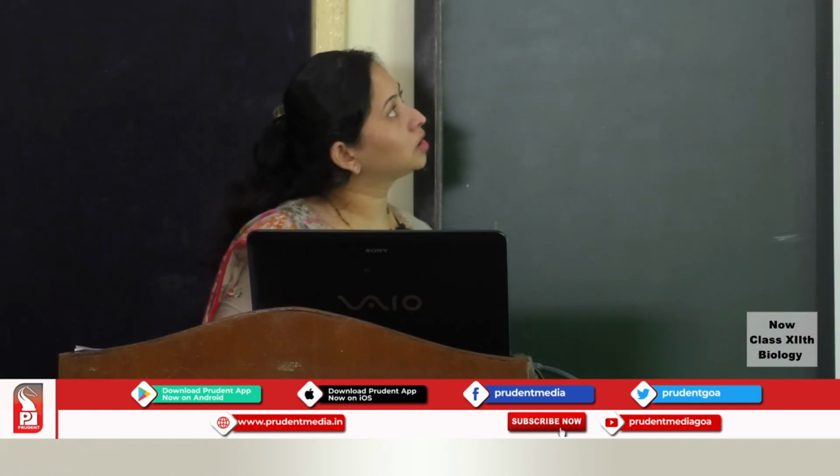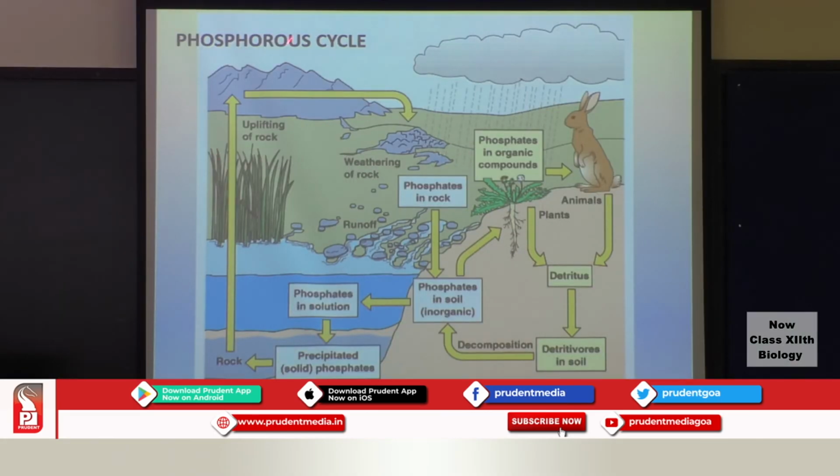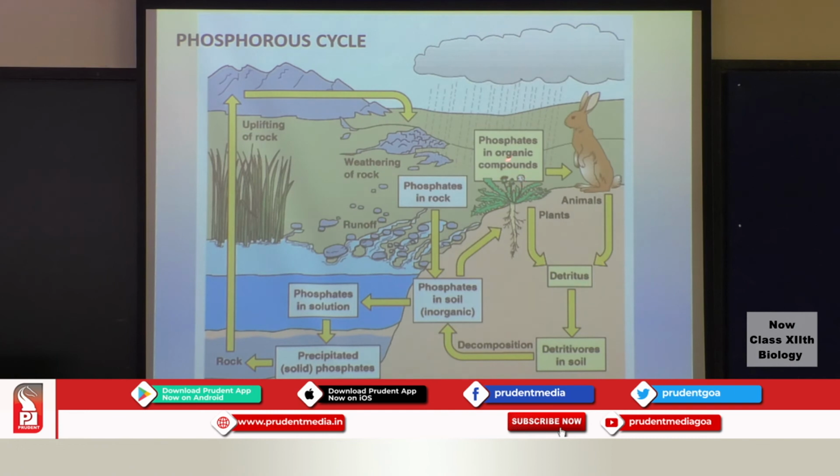Coming to the example of a sedimentary cycle, that is the phosphorus cycle. Again, the source of phosphorus is rocks. So you will have the rocks here. Once they dissolve, or through weathering of the rocks, phosphates will be released. Once they are released, they will come up into the soil. So this is the inorganic form, which will be taken up by the plants. Phosphates from the soil go to the plant. Once an animal feeds on the plant, the same phosphate in inorganic compound form will move on to the animal. Finally, the plants and the animals die. Detritus is formed.